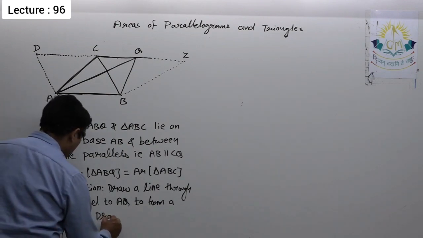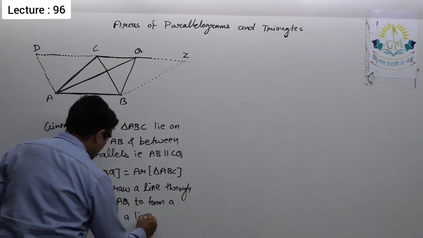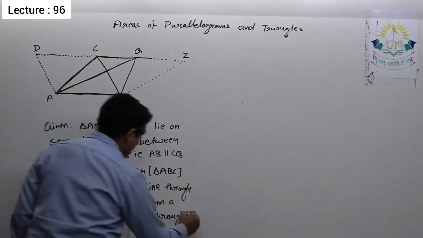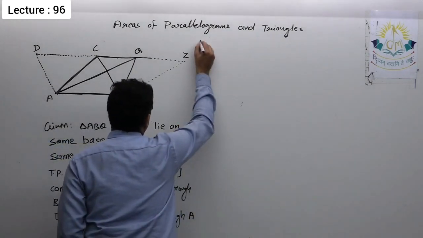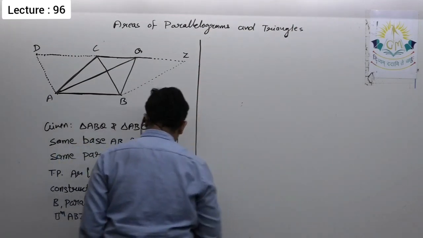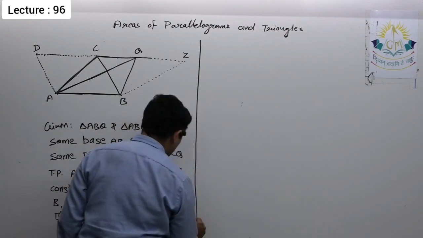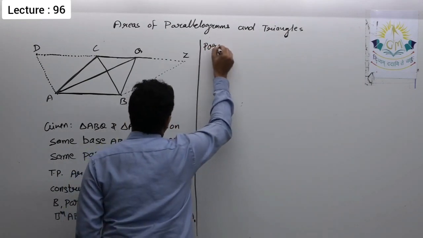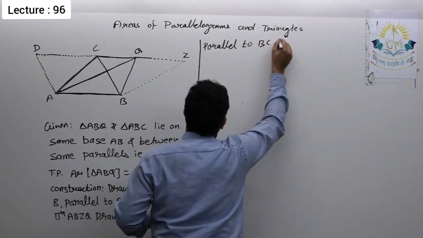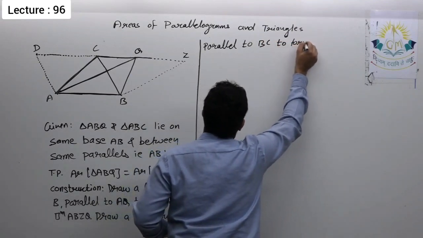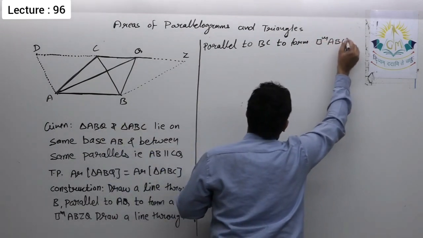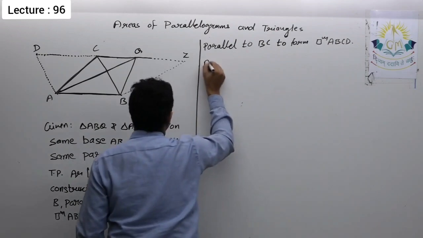Now again, draw a line through A, similarly, parallel to BC, to form parallelogram ABCD. That is the construction. Now we'll see its proof.